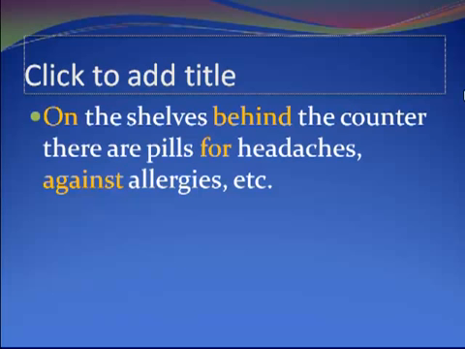There are pills. Now you can't really say right for headaches and right against allergies, because for and against are not spatial or temporal prepositions. But you've got pills for headaches. So there's a relation between the pills and the headaches. And headaches, of course, is a noun following for. And again, pills against allergies. So it's a relation between pills and allergies. And allergies is a noun which follows against. So that shows you that for and against are also prepositions.